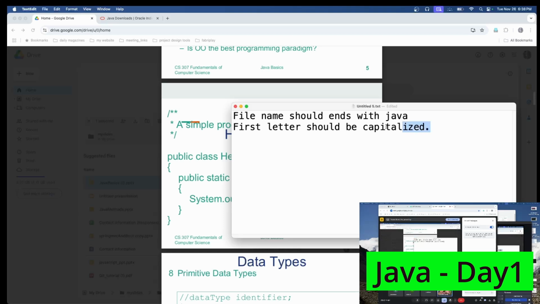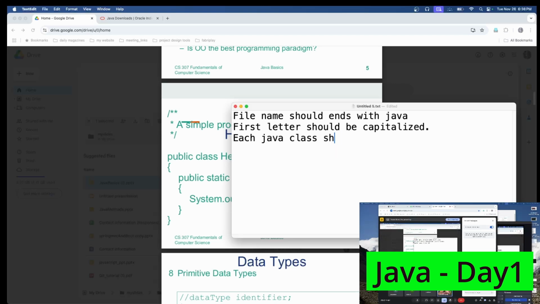This is one reason that in all of the Java applications, people follow the same structure, that the first letter should be capital. Even if you are referring to any Java library, all of these things start with a capital first letter. Okay, so each Java class should have one main function.